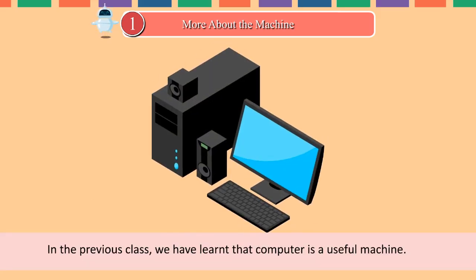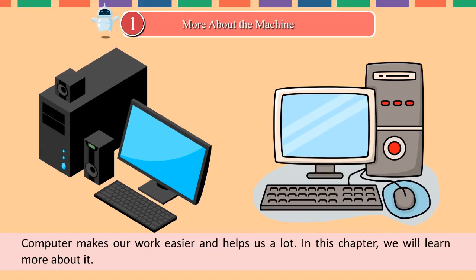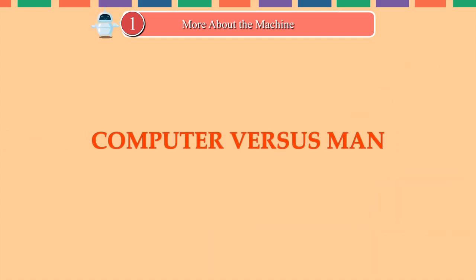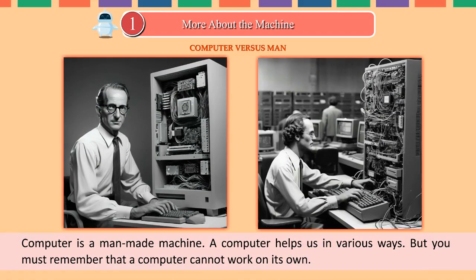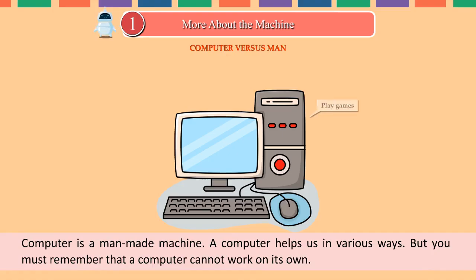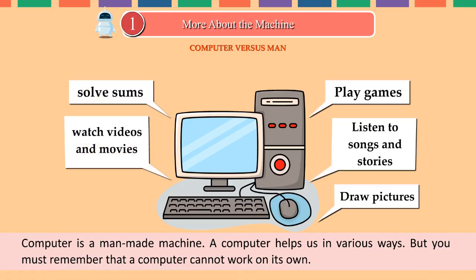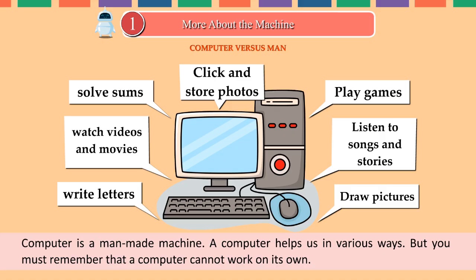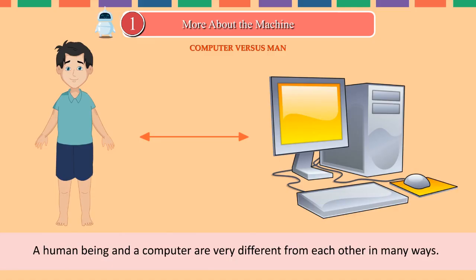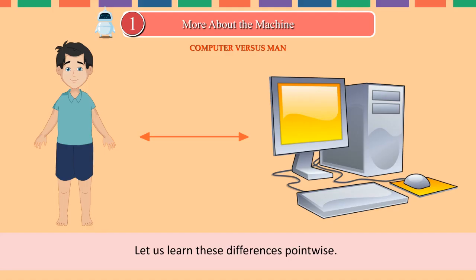In the previous class, we have learnt that computer is a useful machine. Computer makes our work easier and helps us a lot. In this chapter, we will learn more about it. Computer versus man. Computer is a man-made machine. A computer helps us in various ways. But you must remember that a computer cannot work on its own. A human being and a computer are very different from each other in many ways. Let us learn these differences point-wise.